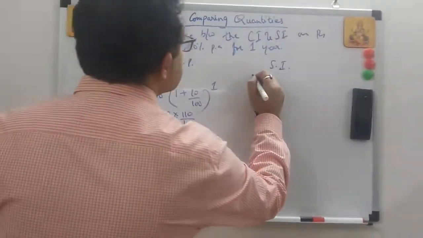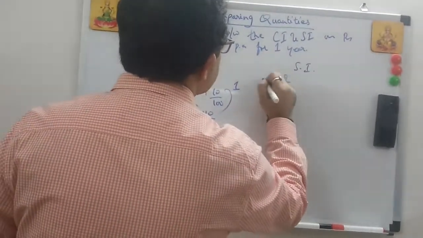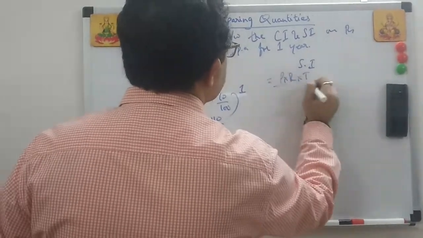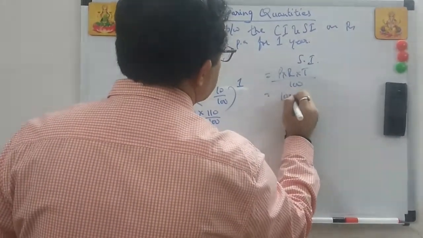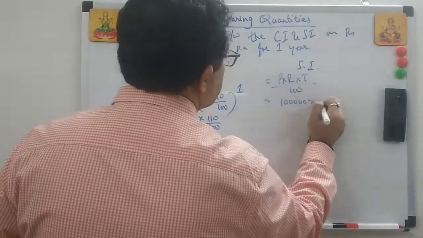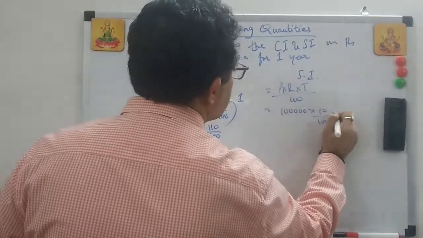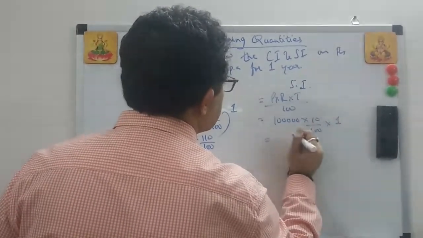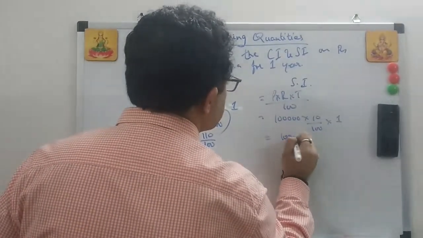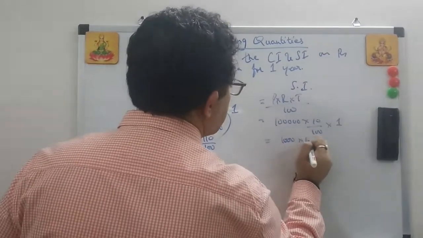And simple interest, simply put in the formula, is equal to P into R into T by 100. What's the principal? 1 lakh into 10 by 100 into what is the time period? 1. Simple calculation.